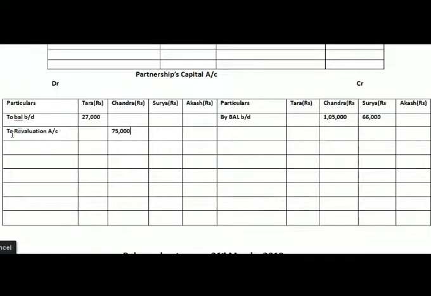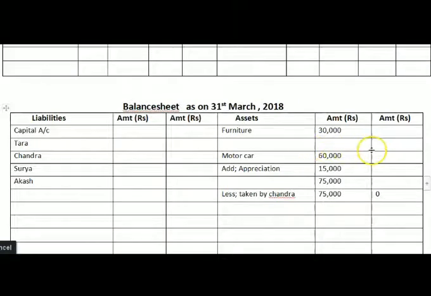Now see the second adjustment, furniture is revalued at 54,000 rupees. So furniture here, 54,000 rupees, we will write in outer column. And see, between 30,000 and 54,000, the appreciated value is 24,000 rupees. So here we will write add appreciation, and the amount here 24,000 rupees.